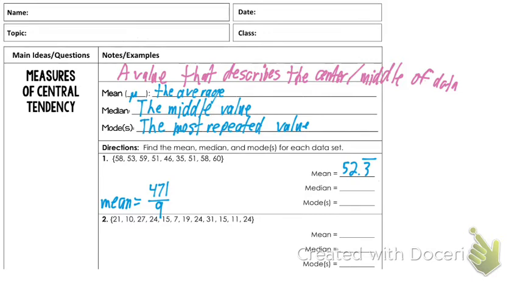35, right? So I'm going to write 35, and then I'm going to cross out the 35 in the original list, so that way I know I've already dealt with it. And then I say, okay, what's my next smallest? 46. Cross it out. Next smallest. 51. What's my next smallest? Same thing. There's two of them. What's my next smallest? 53. What's my next smallest? 58 and 58, so two of them. Cross them both out. Next smallest. Next smallest. 60, and we're done.